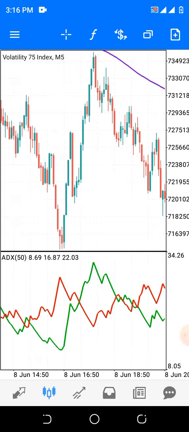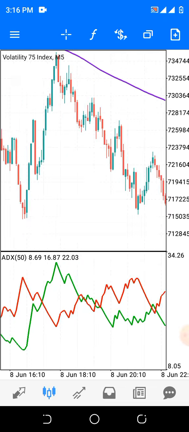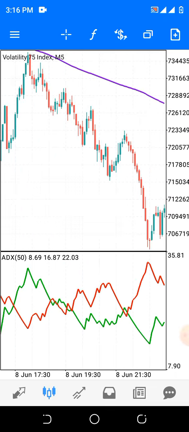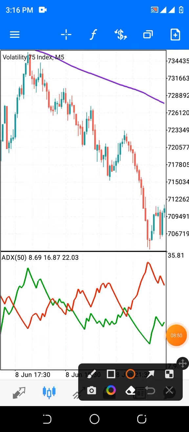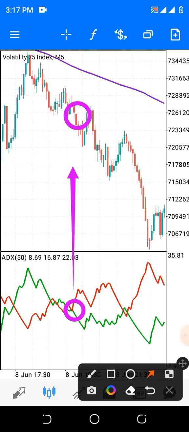Now this is a scalping strategy. You can do this more than 20 times in a day. So you don't need to rush into the market. Just wait for the market to come to you. Do you understand?